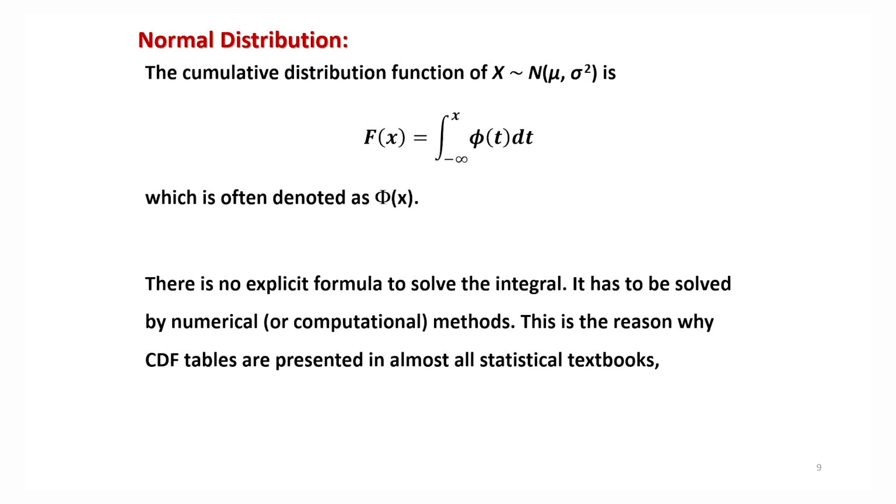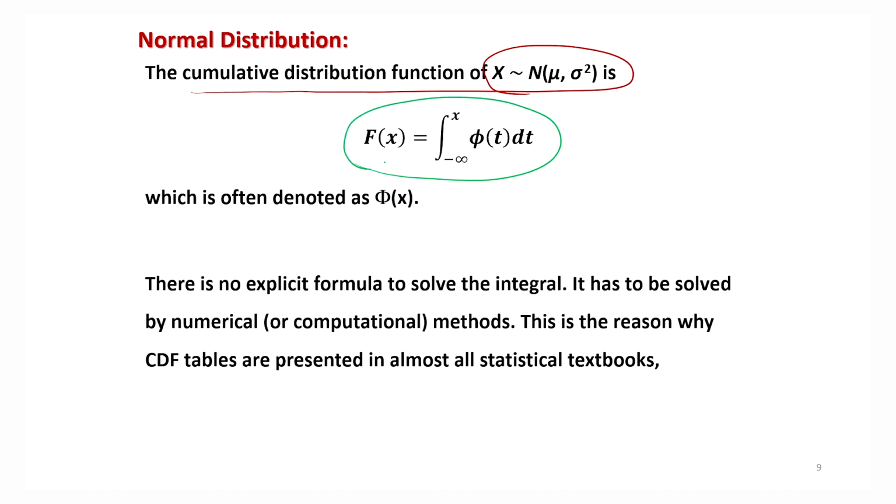Okay. Now another important aspect: the cumulative distribution function of x following a normal mu, sigma square. By definition, you know that the CDF is given by this expression, capital F(x) equal to the integral from minus infinity to x of phi(t) dt.